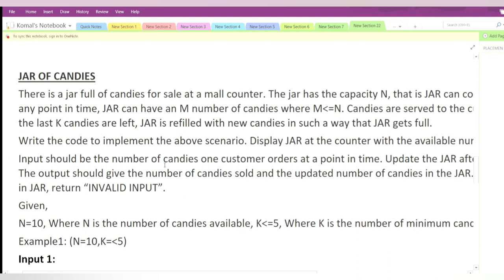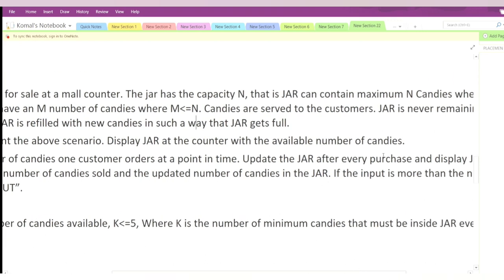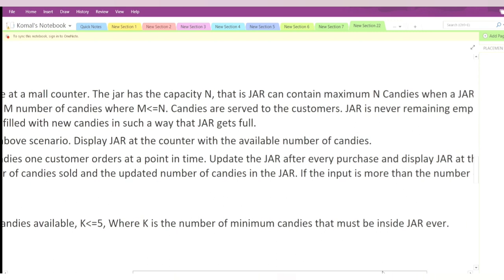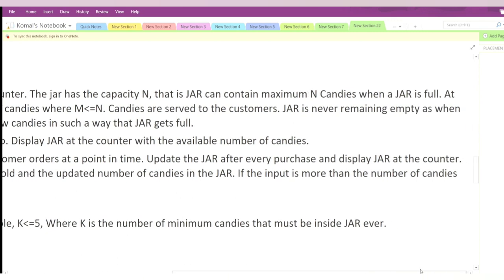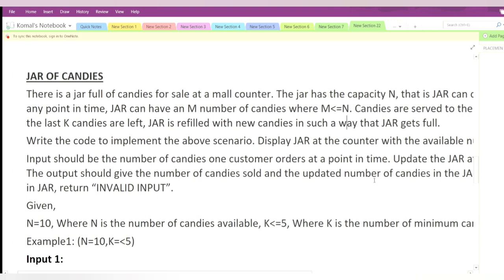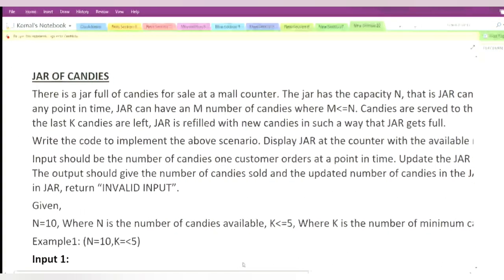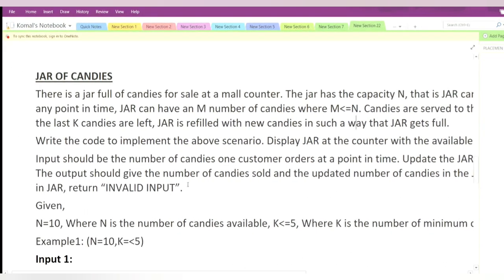So we have to input the number of candies the customer will ask for, and then we have to update the jar after every purchase. We have to update the jar at every purchase and display the jar at the counter. So the number of candies that is sold, we have to print that, and the updated amount of candies left in the jar, we have to print these two things.